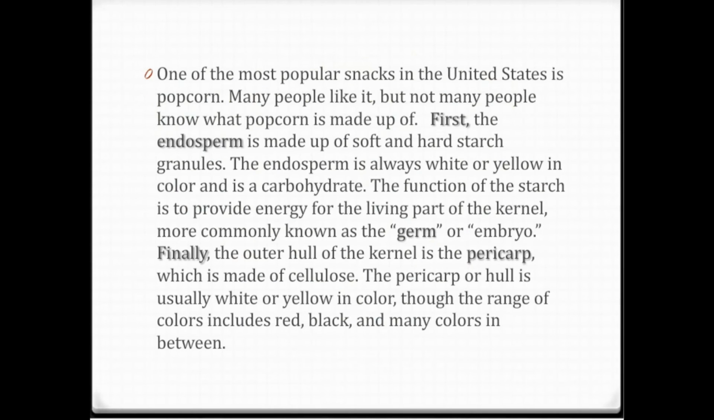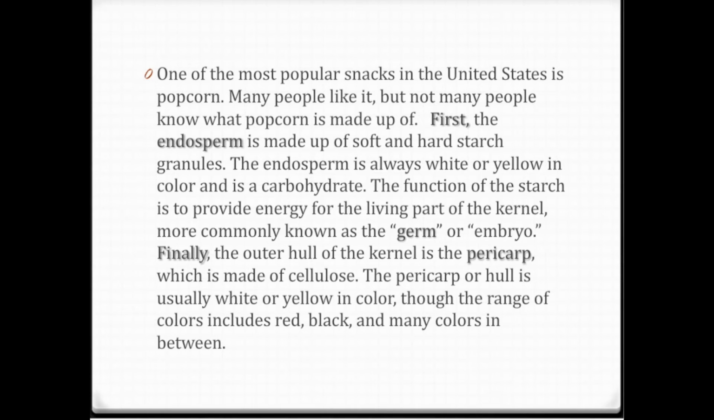Let's read the story together. One of the most popular snacks in the United States is popcorn. Many people like it, but not many people know what popcorn is made up of. First, the endosperm is made up of soft and hard starch granules. The endosperm is always red or yellow in color and is carbohydrate.